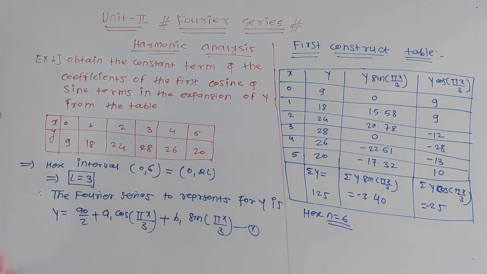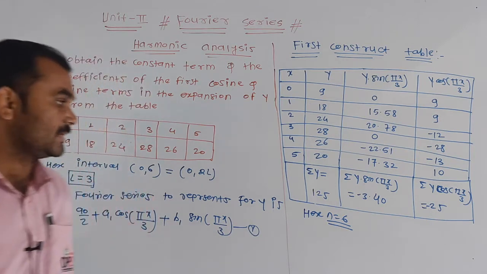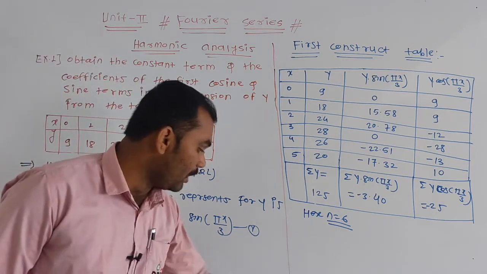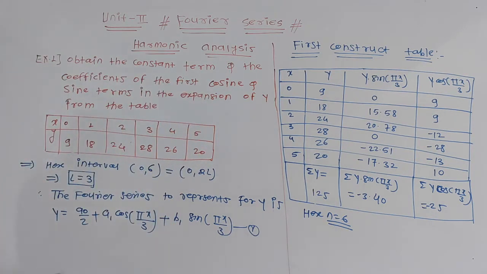Okay, यहाँ तक समझ में आ गया सबको? Here n is equal to 6. Now we have to find the value of a0, value of a1, and value of b1. Okay, I will drop this.